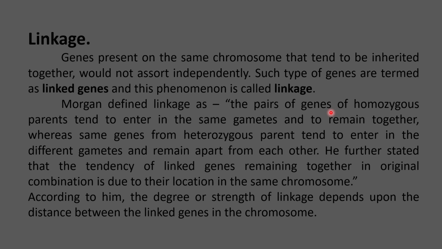This depends on chance alone, which means we know Mendel's law of independent assortment, according to which the genes situated on the same chromosome or different chromosomes tend to segregate or assort separately. But what if the genes are situated on the same chromosome, or are fairly close to each other? What happens? They tend to be inherited into the next generation together. So this type of coexistence of two or more genes on the same chromosome is called linkage.